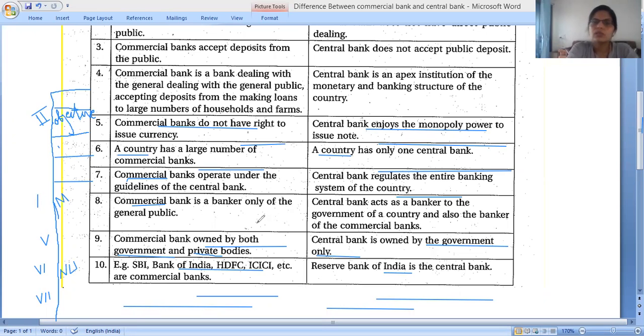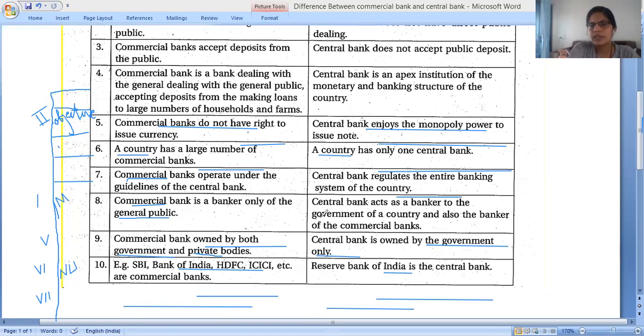Eighth point is what? Banker. Commercial bank is a banker only of the general public, and central bank acts as a banker to a government.